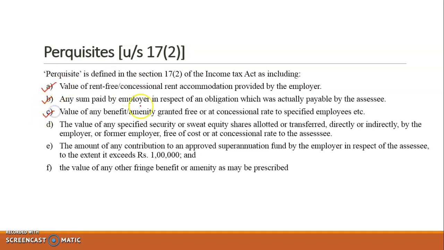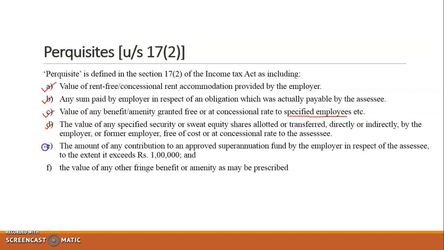Then value of any benefit or amenity granted free or at concessional rate to specified employees. That we'll discuss, who all are the specified employees. Then value of any specified security or sweat equity shares allotted or transferred directly or indirectly by the employer or former employer free of cost or at concessional rate to the assessee. So this is talking about ESOP, that is employee stock option schemes. But unfortunately, the valuation of such schemes is not in the BCom Honours syllabus. But we'll just discuss the normal meaning of these ESOPs.